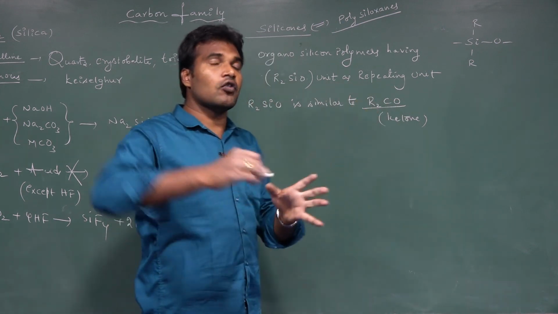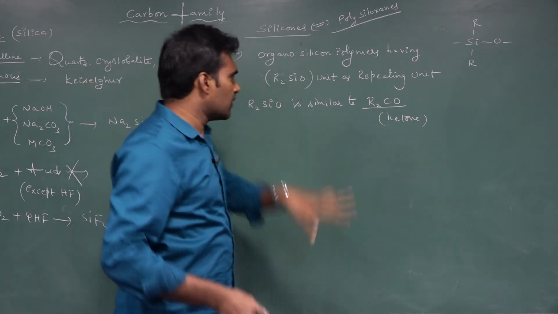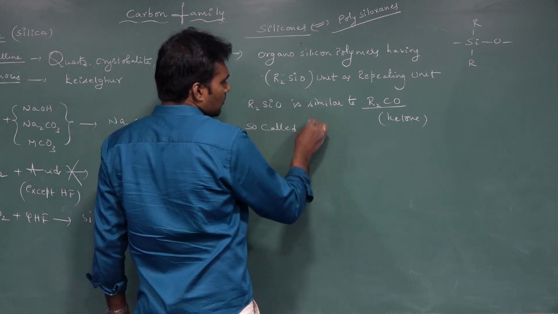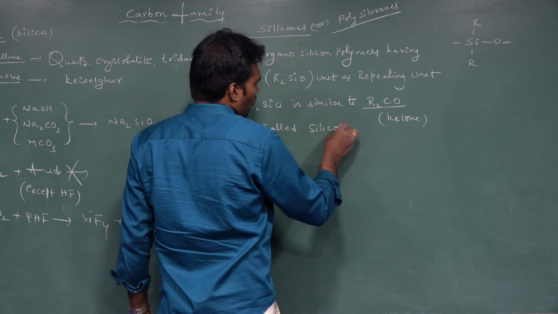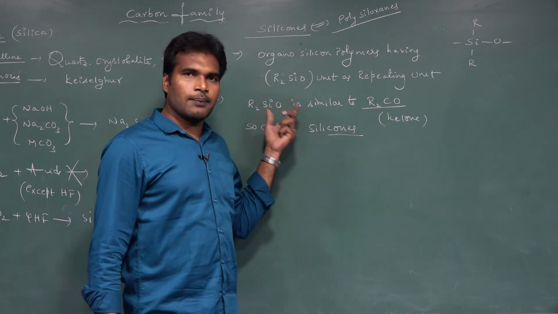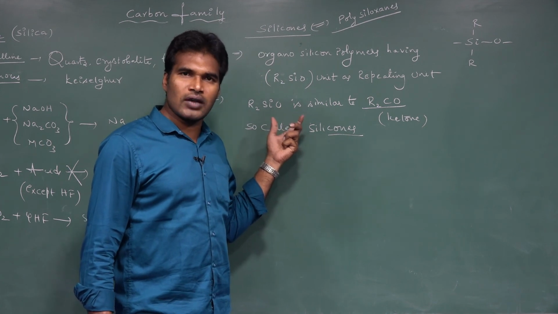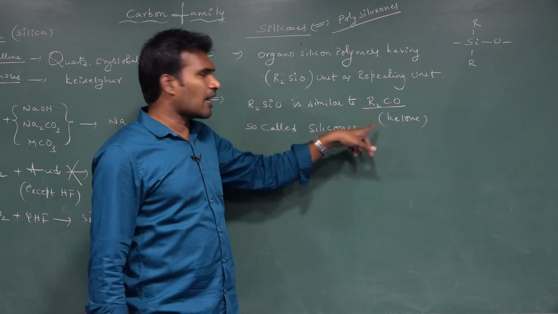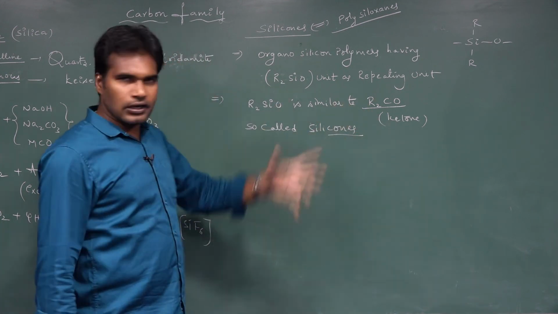That is why we call them, so-called, silicones. Understood the story behind the name? The empirical formula of silicone, R2SiO, is similar to that of ketone, R2CO, so called silicones.